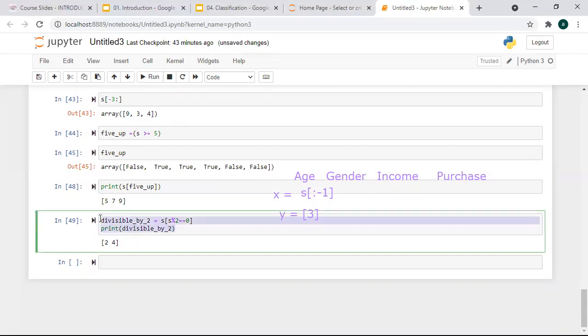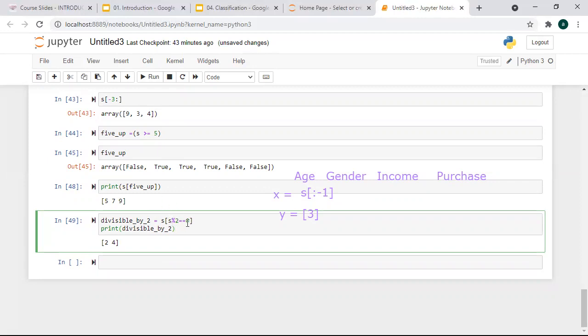Is it clear to you, or shall I explain once again? No, no, I got it. You just like the 5 up before, that gives you a Boolean array, right? But if you just add it in a square bracket on the same, it'll do the same element-wise, without having to use another function. Yes, so it will give you true and false for those. Wherever the trues are there, it will assign to this divisible by 2 and print it.